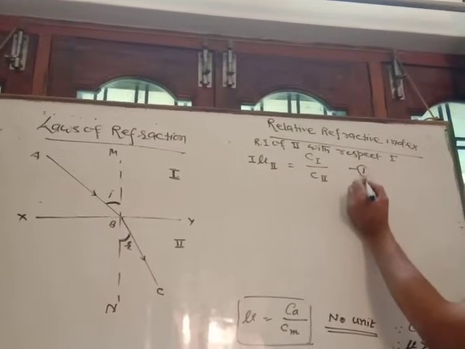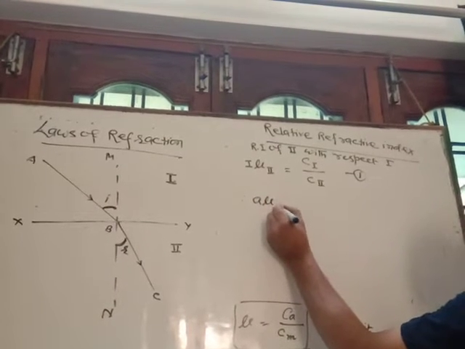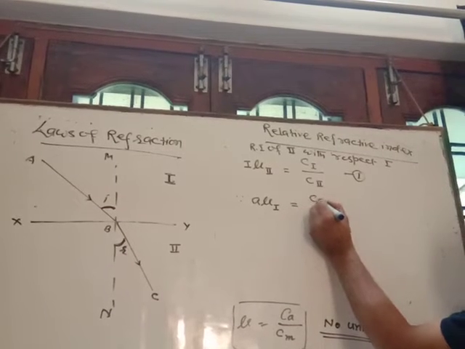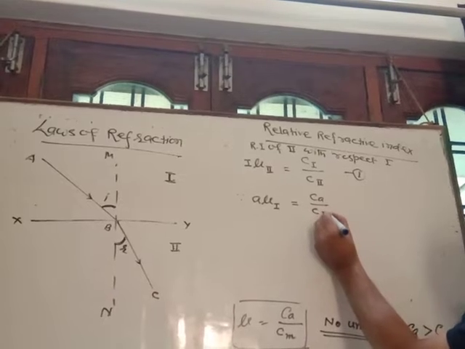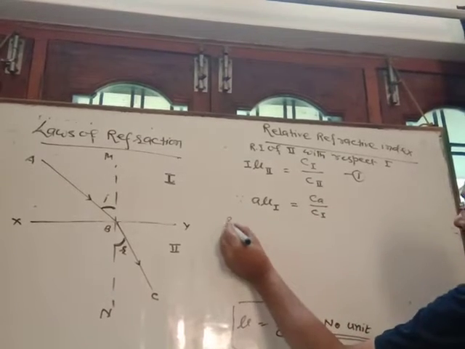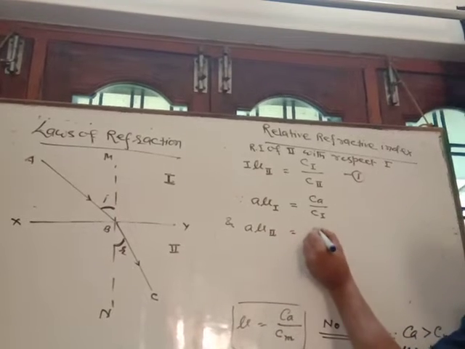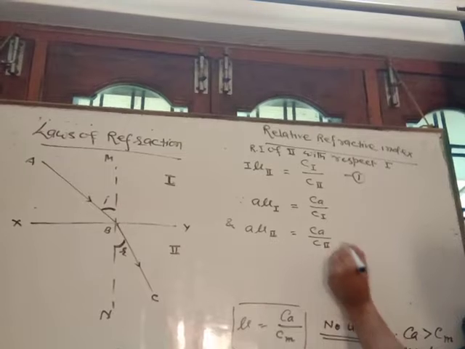Now see here, the absolute refractive index of the first medium is equal to the speed of light in air by the speed of light in the first medium, and the absolute refractive index of the second is equal to the speed of light in air by the speed of light in the second medium.